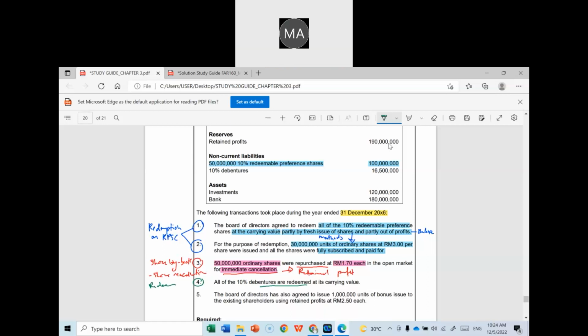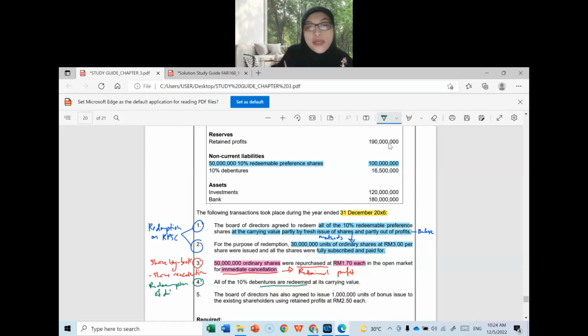To redeem? Debentures. Very good. This is tested on redemption of debenture. So how much do you want to redeem? All. You want to redeem all at its carrying value, meaning that later on this debenture account will have zero balance because you will redeem all. Similar to the redeemable preference shares, later on this account will have zero balance because the company wants to redeem